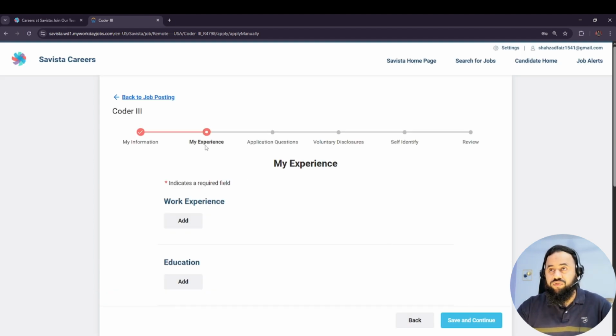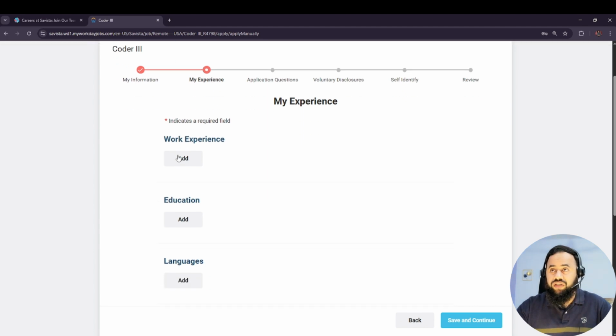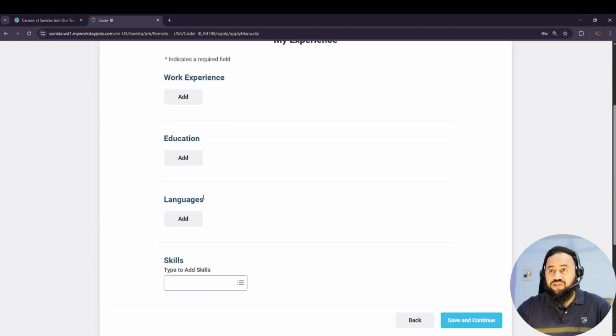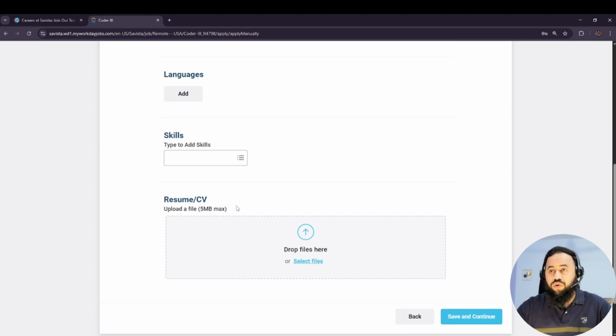On the next section you will have My Experience. If you have experience in other fields, like you have already done any kind of job, you can add that experience over here. You need to add your work experience and your education, then you can add your languages and skills if you have them, and you can also attach your professional and attractive resume.